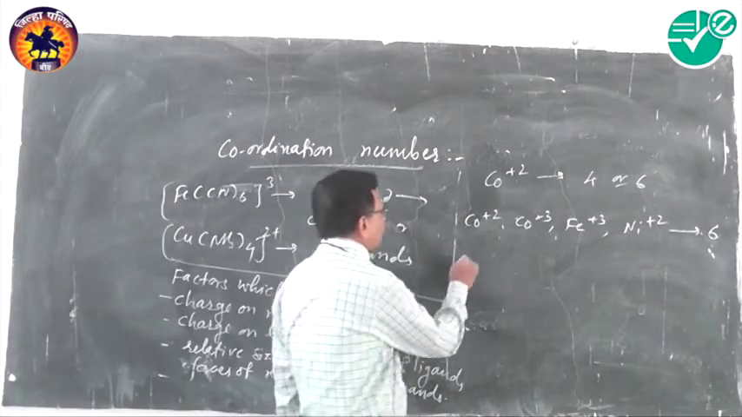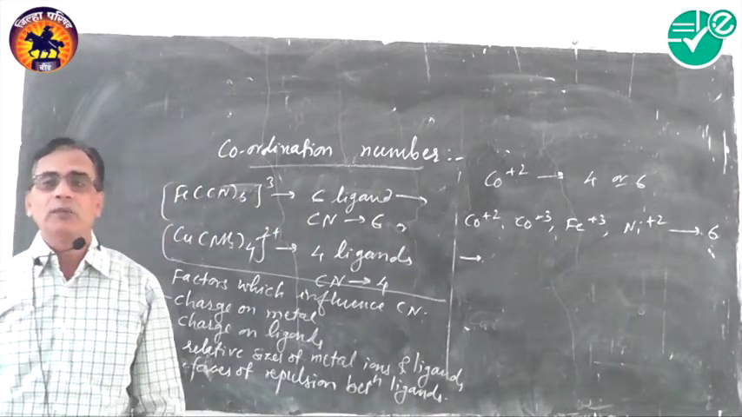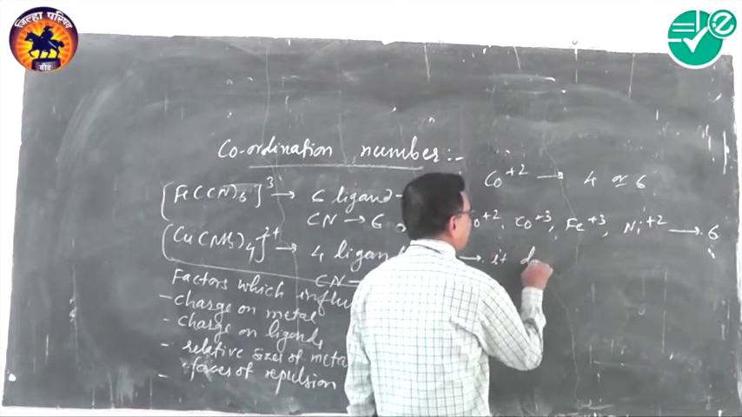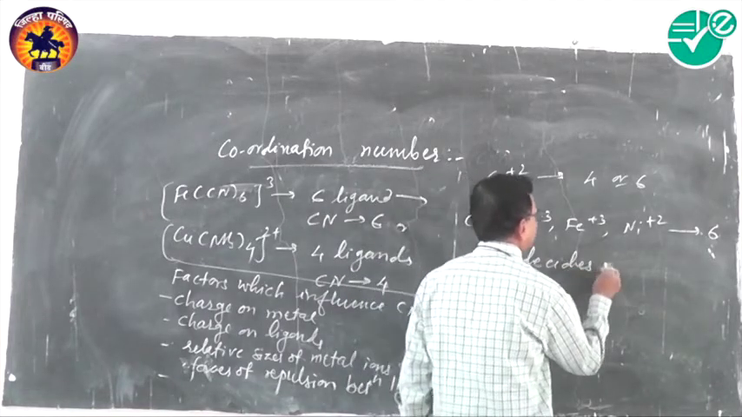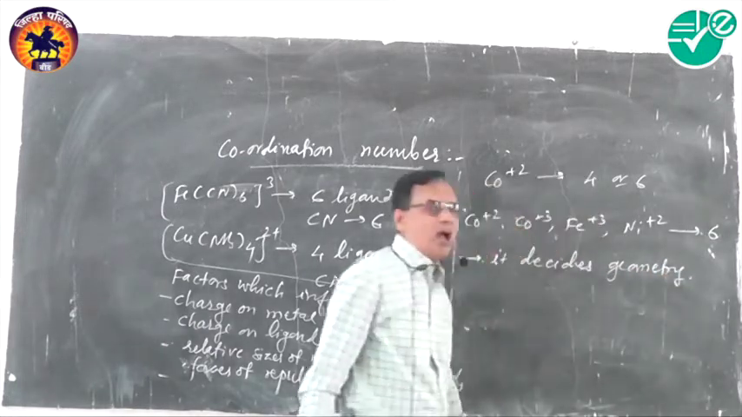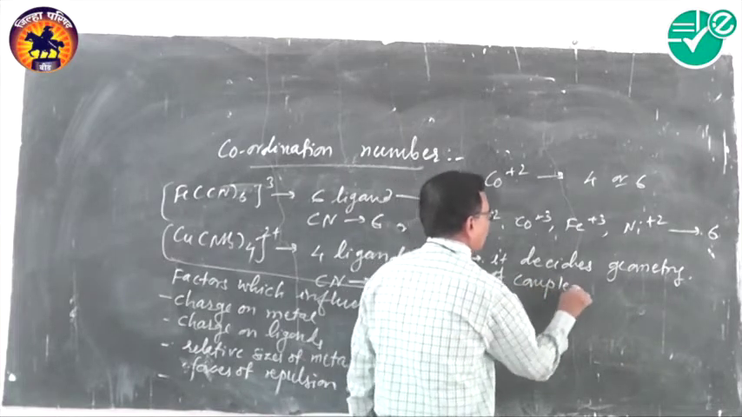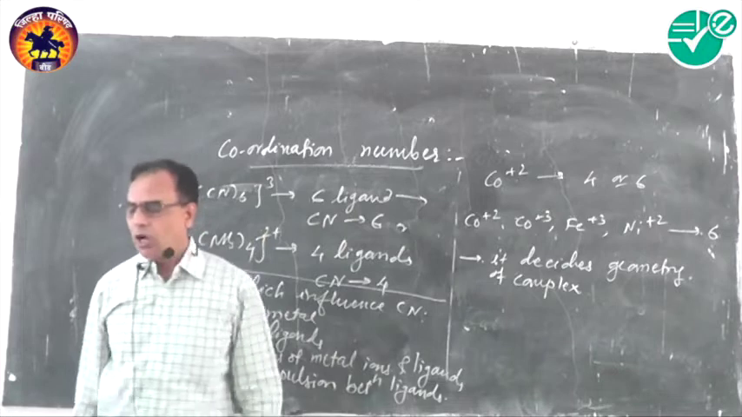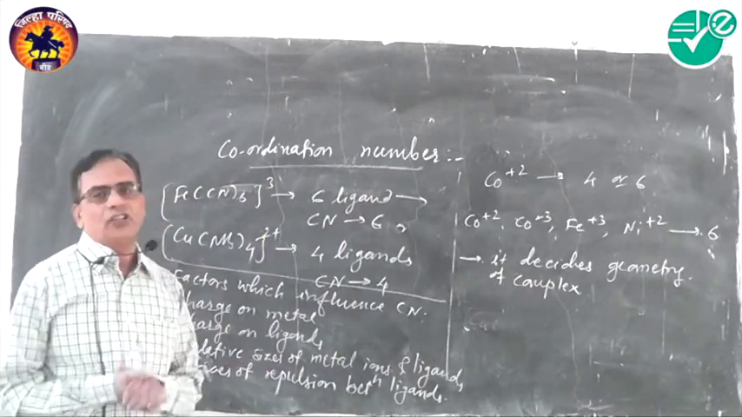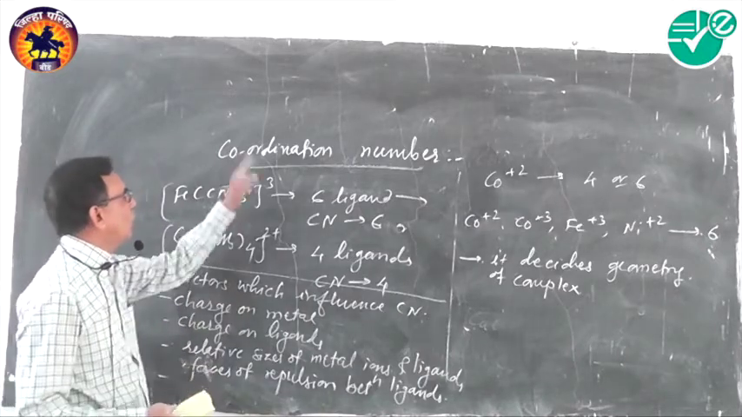One more important thing is that coordination number is responsible for the geometry of complexes. It decides the geometry of complexes, or we may call it the coordination polyhedra, because coordination number is directional and it decides the geometry. So this is about coordination number.